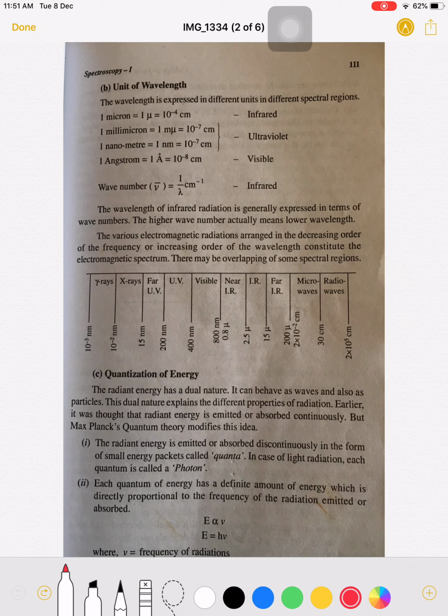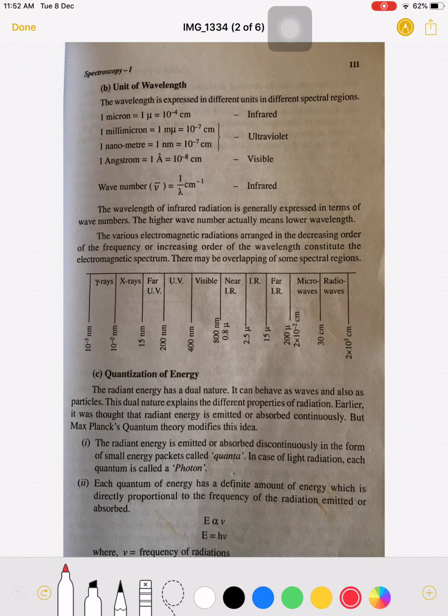So the next point is quantization of energy. What is meant by quantization of energy? We know that every radiation has a dual nature, that is, it behaves as a wave and also as a particle. So electromagnetic radiations have dual nature. One is wave nature and another is particle nature. This dual nature explains the different properties of radiation.